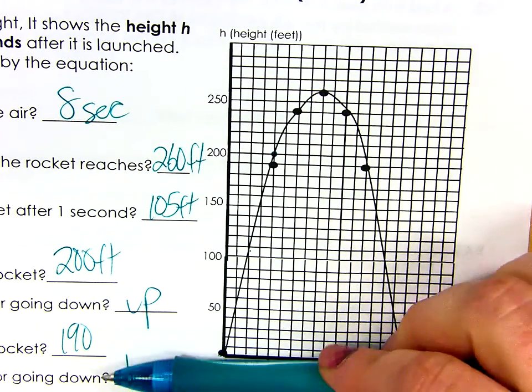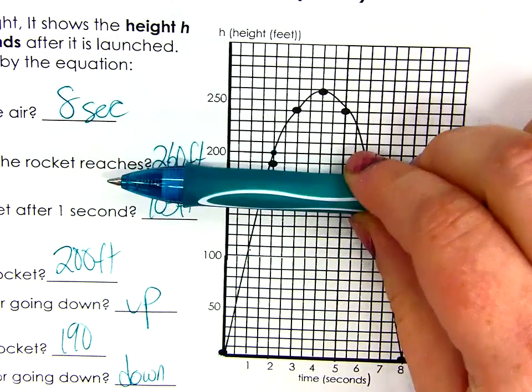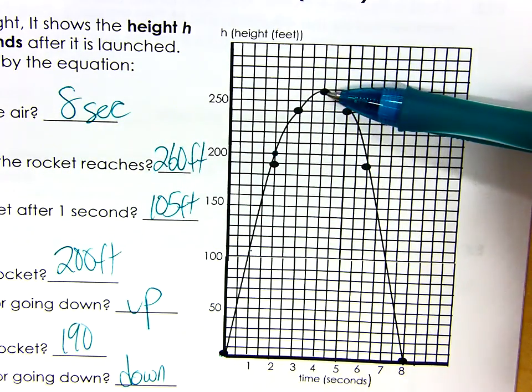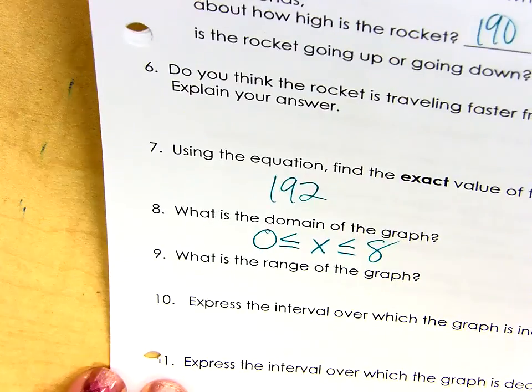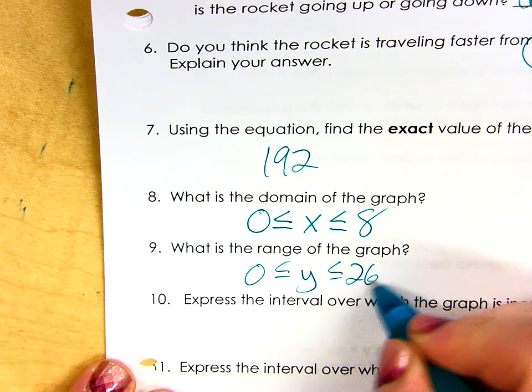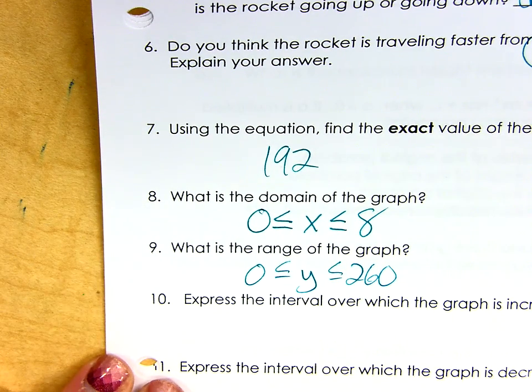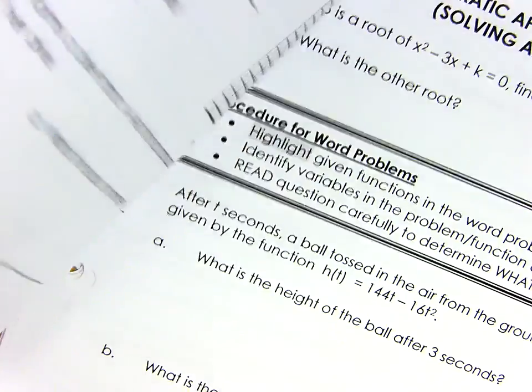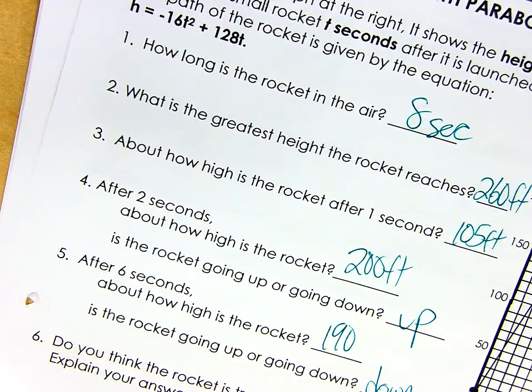So my range is going to be something greater than 0, but I do reach a maximum point. What did we say, 260? So my range is just my y values, and they're in between 0 and 260. Okay, so let me stop there because now we are